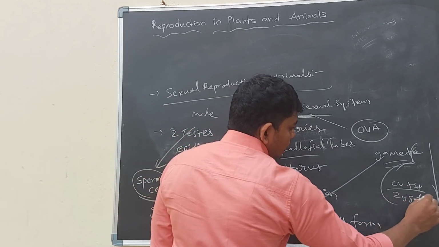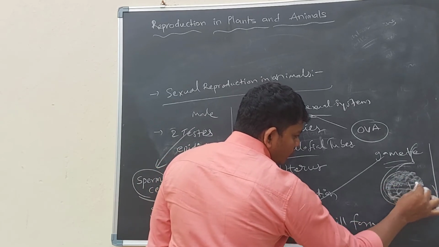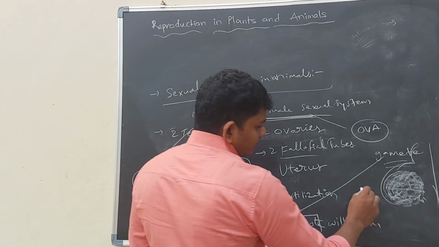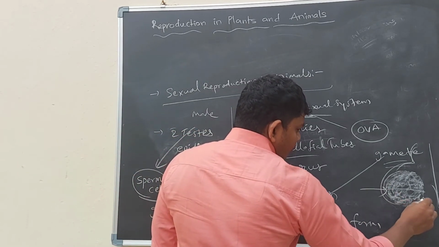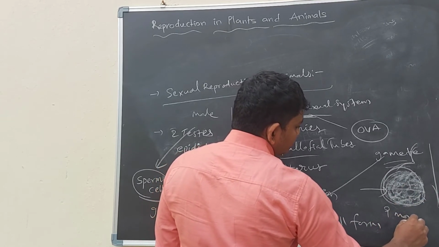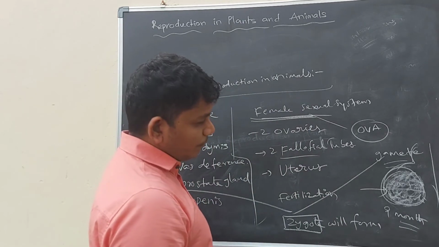For example, in the mother's body, the ovum and sperm combine, then a zygote will form. This zygote will go to the uterus of the mother. Then after formation of the zygote, it will take up to 9 months for the fully formed baby.